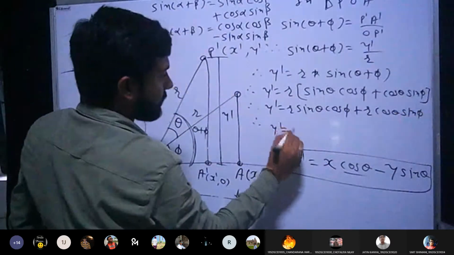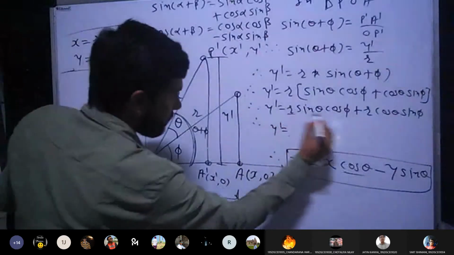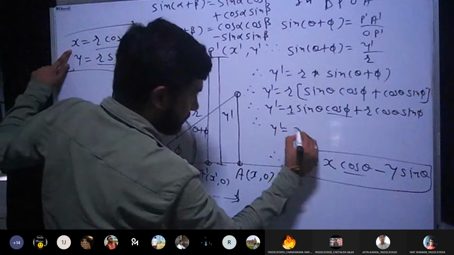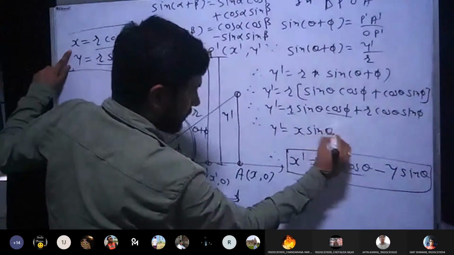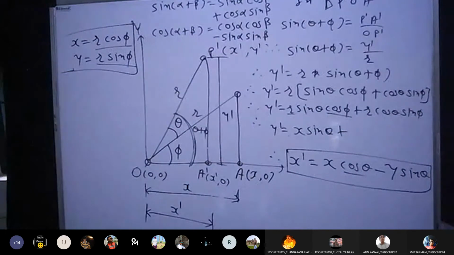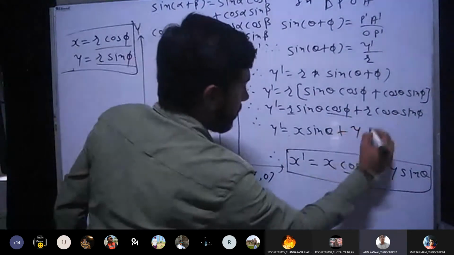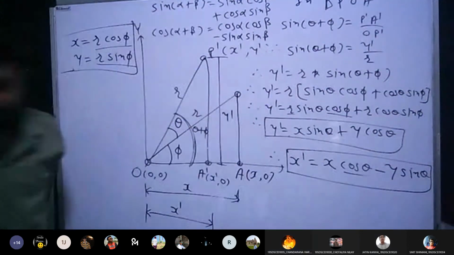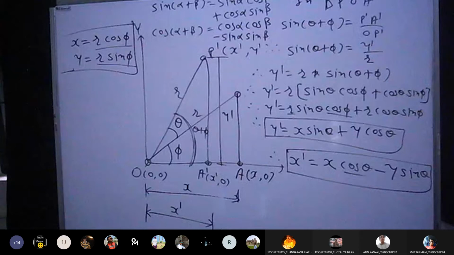And put the values. Whenever it is R cos phi, I can replace it with x. So r cos phi becomes x. This is sin theta plus r sin phi will be replaced with y. Remaining is cos theta. This is the final equation for y dash. Y dash is equal to x sin theta plus y cos theta, and that's it.